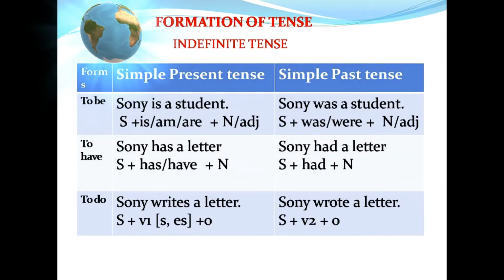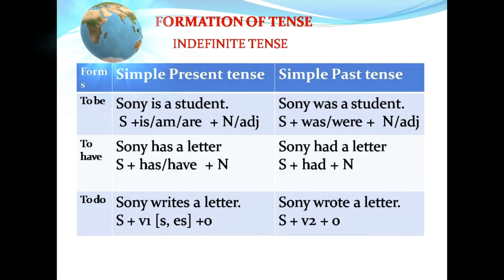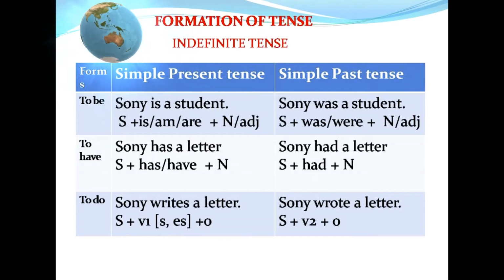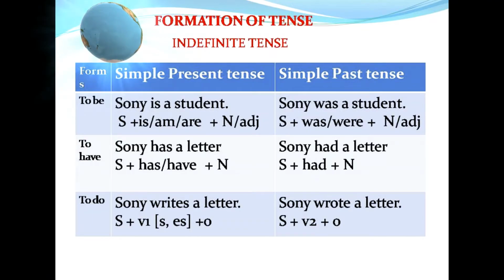To do form of the verb. Sunny writes a letter is an example for simple present tense. Sunny, subject. Writes, first form of the verb. We can add s or es to the third person of subject. A letter, object. Sunny wrote a letter is an example for simple past tense. Sunny, subject. Wrote, second form of the verb. A letter, object.